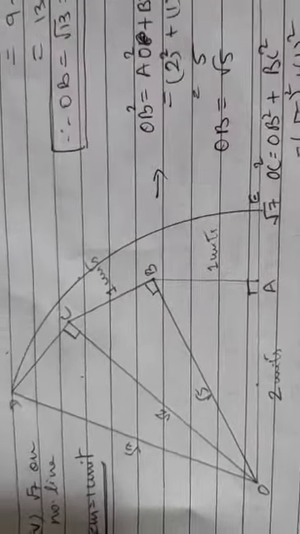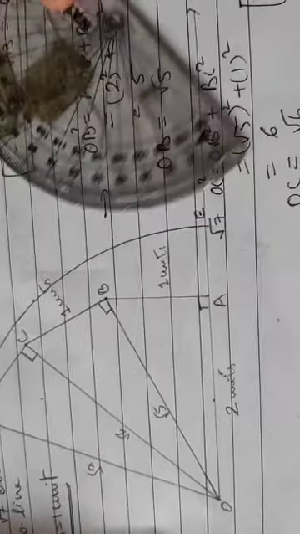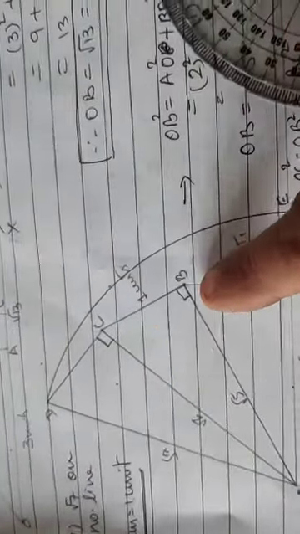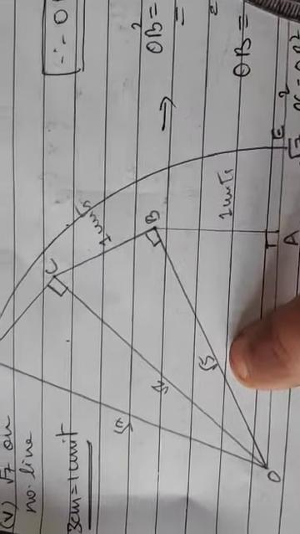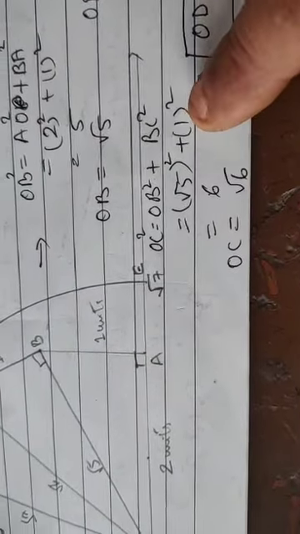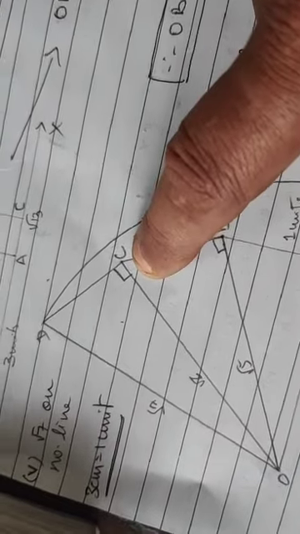Now here again you place the protractor. The D is to be placed like this. Remember? Root 3, I told you. And then mark the 90. And then draw 3 centimeter, that is 1 unit. So root 5 and 1 will give me how much? Root 6. That calculation is over here. Root 5 square and 1 square will be 6. So OC will be root 6.